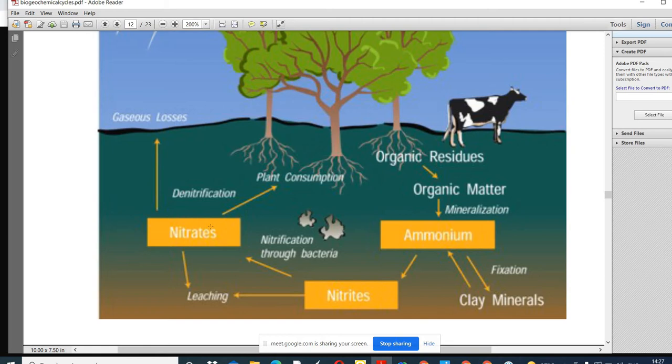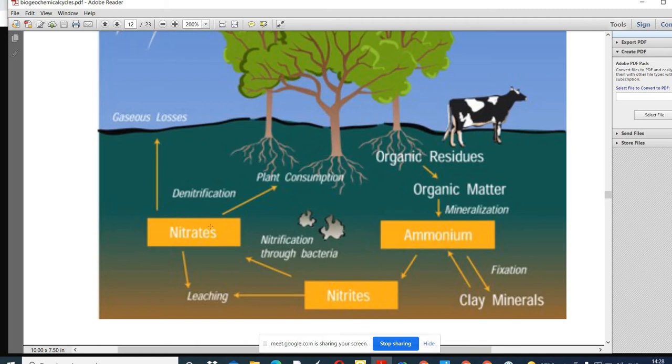There is a formation of ammonium ion in the soil. Then this ammonium ion is changed into nitrites. Then this nitrite is converted into nitrates. So this is the process. From the organic matter, first of all ammonium ion is produced, then nitrite is produced, then this nitrite is converted into nitrates. This process is carried out by bacteria and microflora. There are some different bacteria that help in this process.